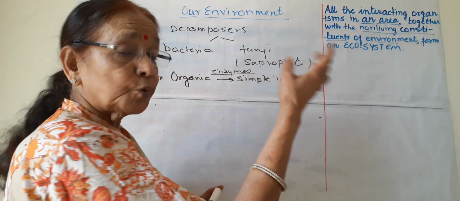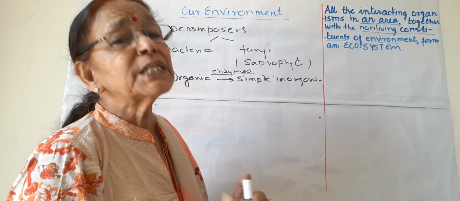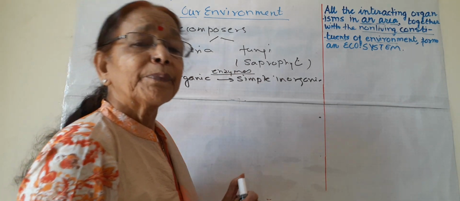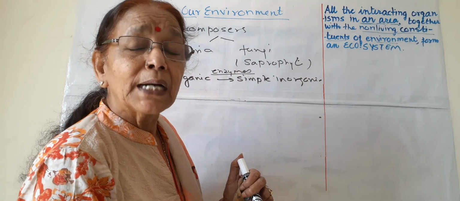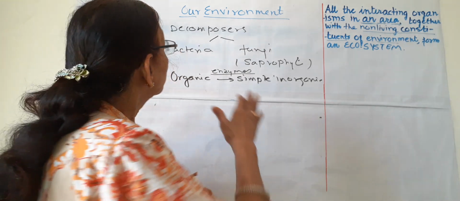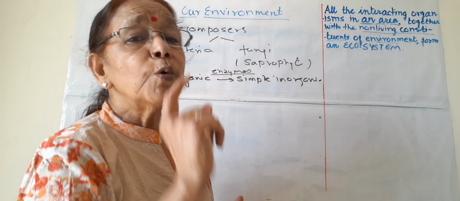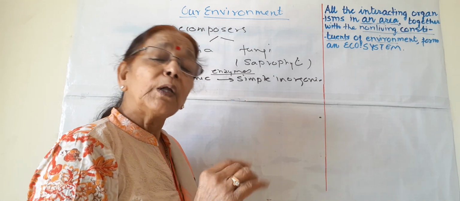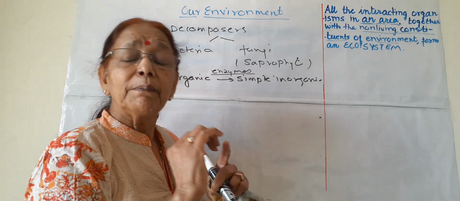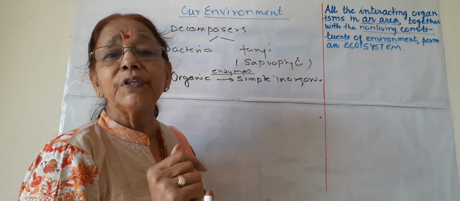And I have just told you that this simple inorganic matter mixes with the soil, and the nutrients are again absorbed by the plants for their growth. So these bacteria and fungi, or decomposers, are most important for our survival and for the balance in the ecosystem. Suppose there were no bacteria and fungi.